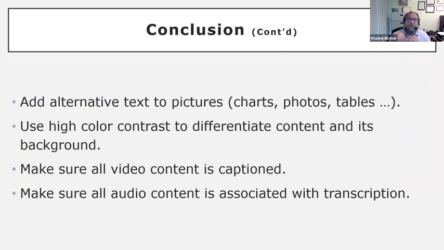If you are presenting using an audio file, make sure to associate that audio with a transcript.